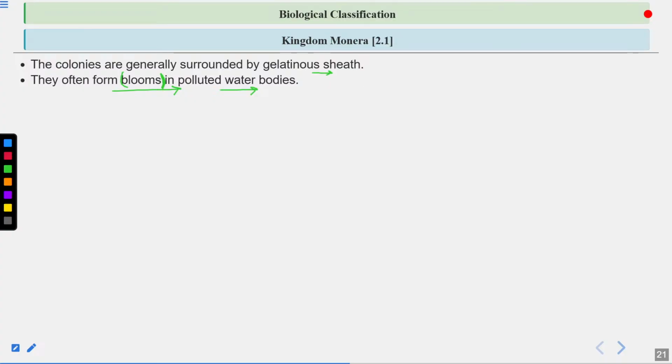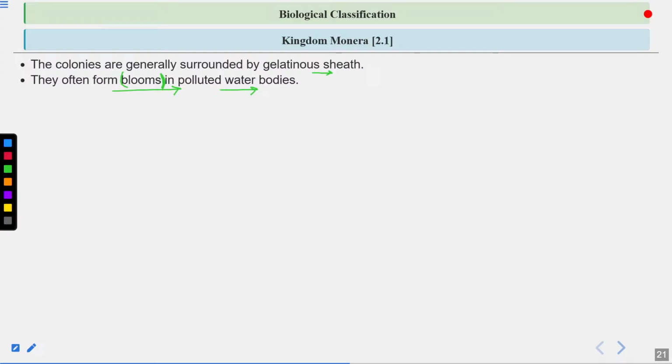This affects the BOD, the biological oxygen demand. Less oxygen is available for aquatic animals like fishes, so this can be dangerous for aquatic life.